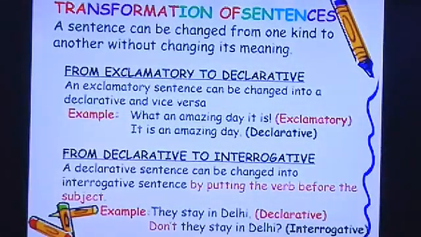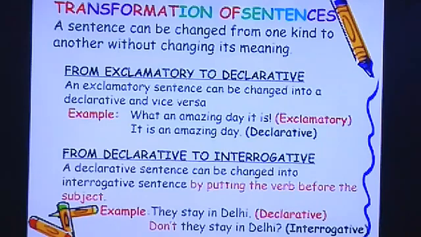Transformation of sentences. So let us first define what we mean by transformation of sentences. A sentence can be changed from one kind to another without changing its meaning. The very first example given here is exclamatory to declarative. Now we know exclamatory means sudden feeling. So how will we change it? We will see how to change from exclamatory to declarative and back from declarative to exclamatory.